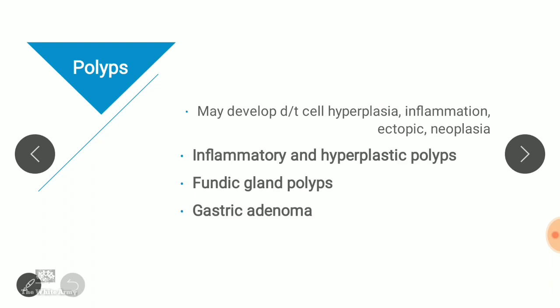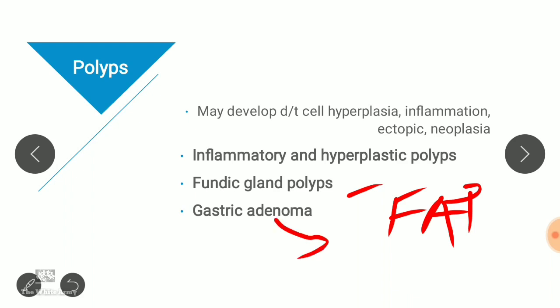There is reactive hyperplasia and polyp formation. Fundic gland polyps are mainly associated with FAP, which you are learning in colon, familial adenomatous polyposis.